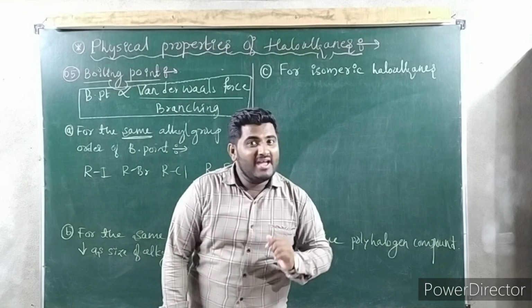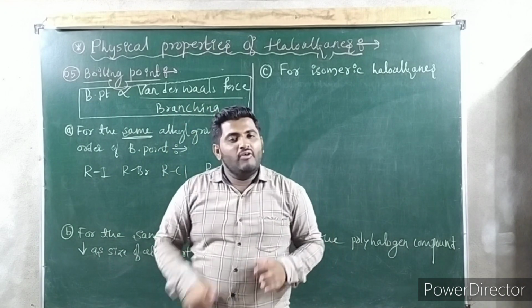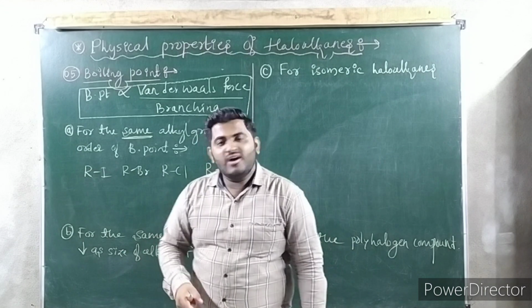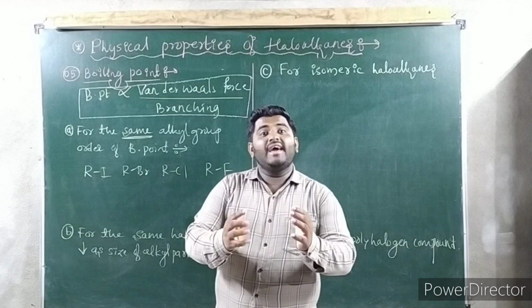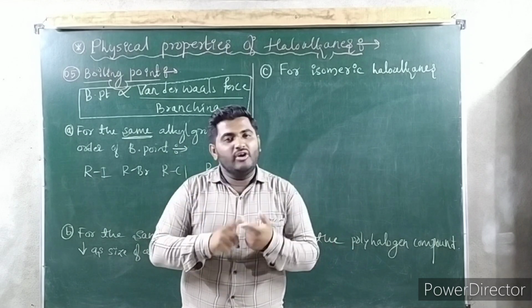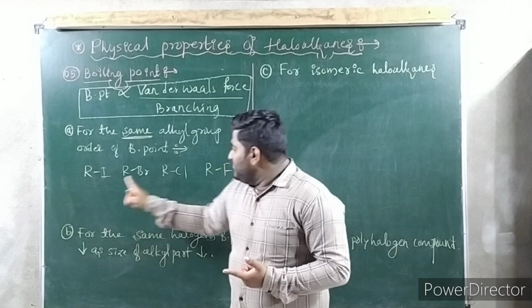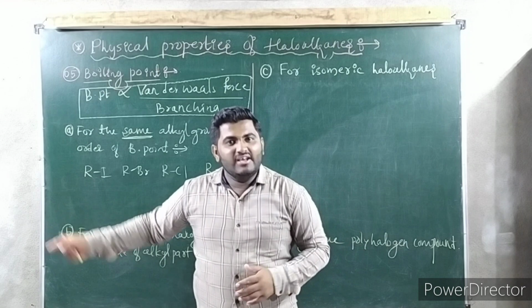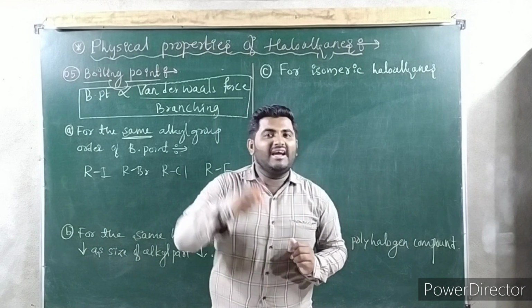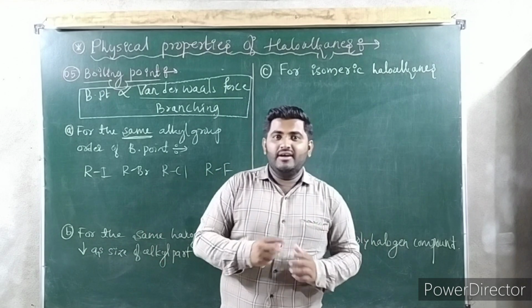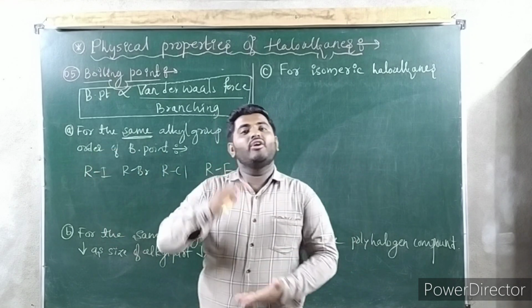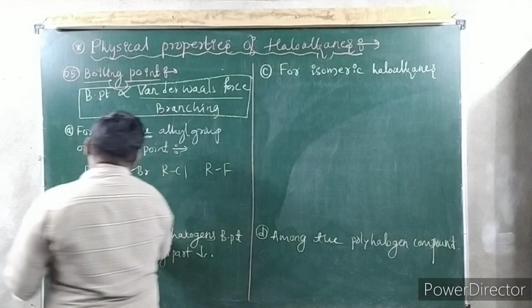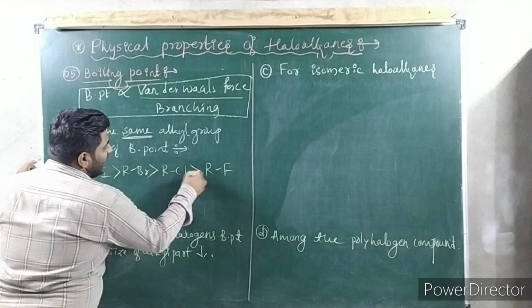Now what concept you have to apply? Same concept, van der Waals force. When van der Waals force is more, boiling point is more. And in which case is van der Waals force more? Obviously RI. Why, sir? RI has more molecular weight, because R is same. Iodine, bromine, chlorine, fluorine: which has the highest molecular weight? Iodine, right? So alkyl iodide has more molecular weight. The more the molecular weight, the more the van der Waals force. The more the van der Waals force, the more the boiling point. So the highest order is RI, then RBr, then RCl, then RF.